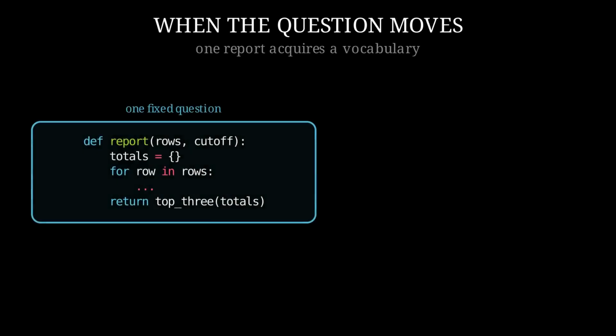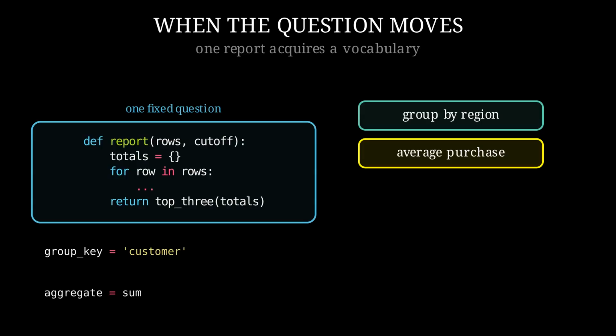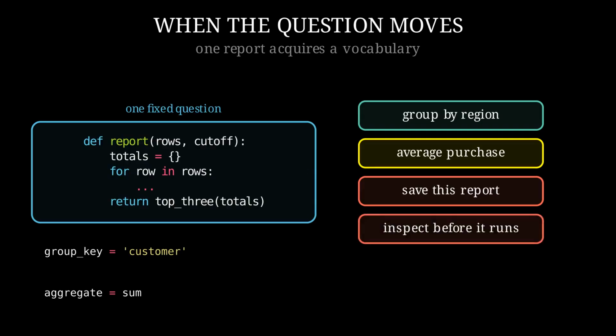The trouble begins only when the questions start moving. The fixed report starts acquiring knobs. Group by region instead of customer. Add a grouping parameter. Average purchase instead of total revenue. Add an aggregate. Each local change is reasonable. Then finance asks to save a report and run it every Monday. And I want to inspect the report before it touches any data.